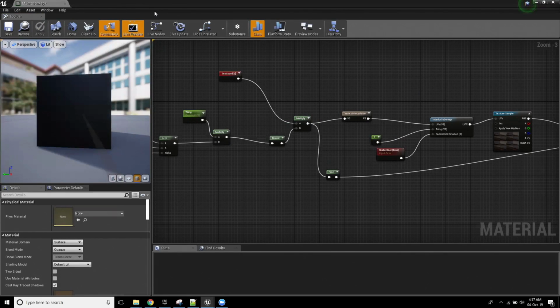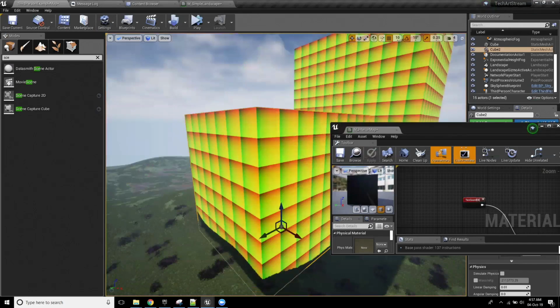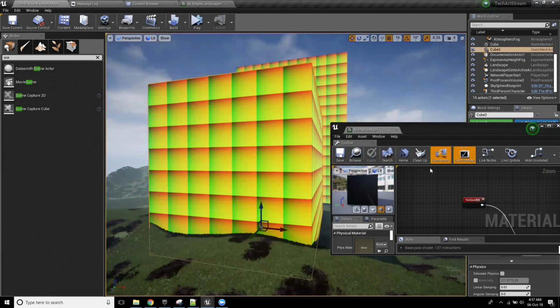Okay, so what this frac node is essentially doing, there you go, is making sure all of our values are between 0 and 1. So if I have a value of 4.5, it's now just equal to 0.5.